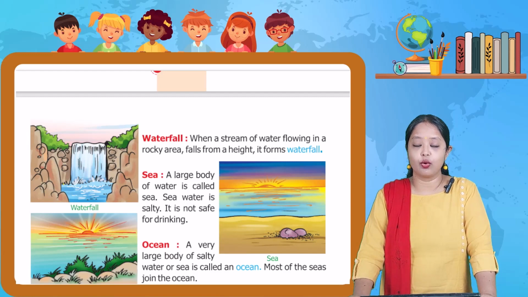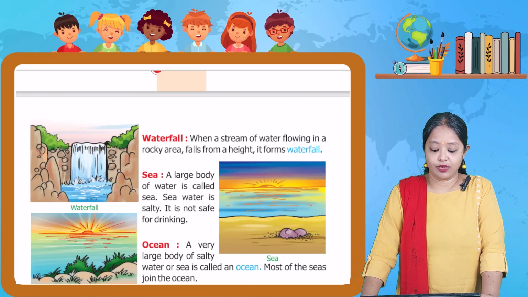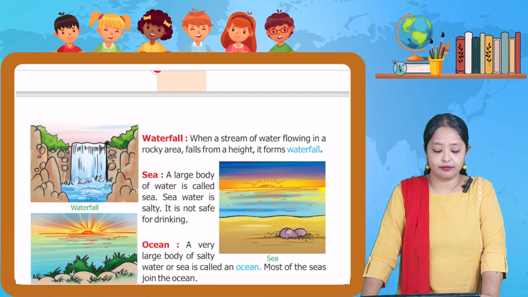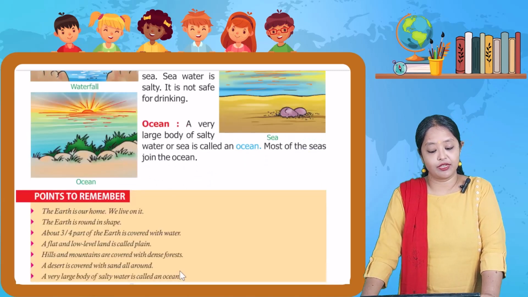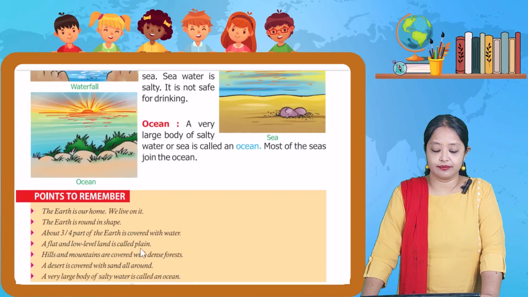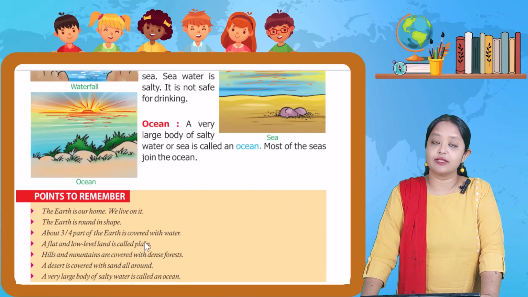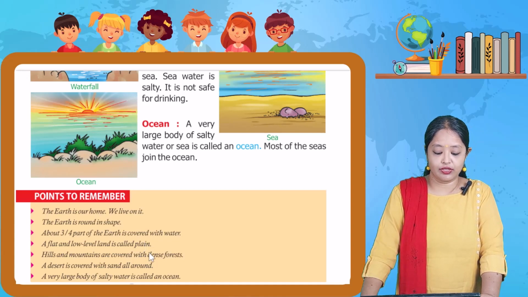So students, what did we study in this chapter? Earth is our home and we live on it. The earth is round in shape. About three-fourths part of the earth is covered with water. A flat and low-level land is called plain. Hills and mountains are covered with dense forests. A desert is covered with sand all around, and a very large body of salty water is known as an ocean.